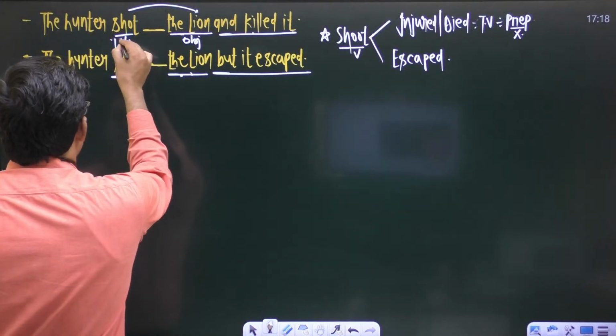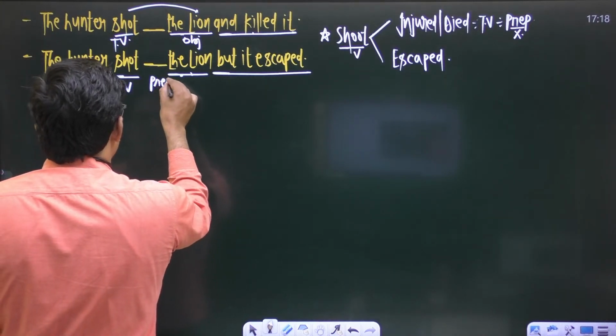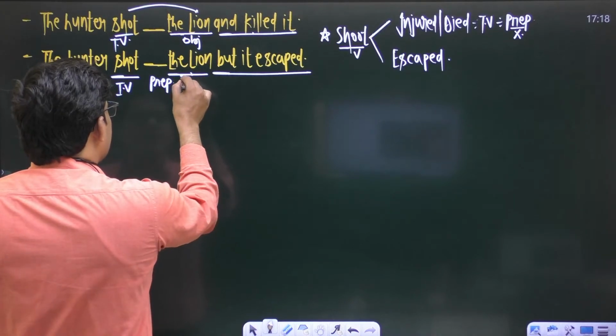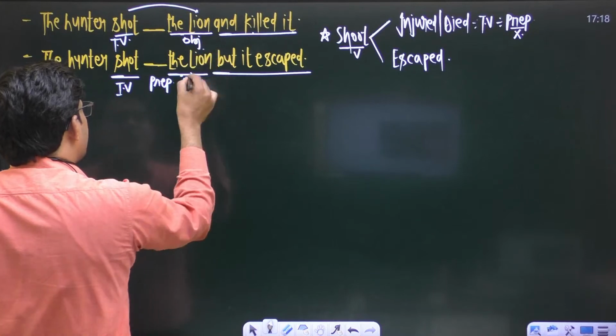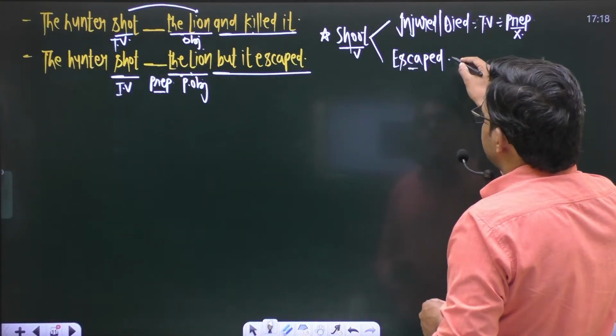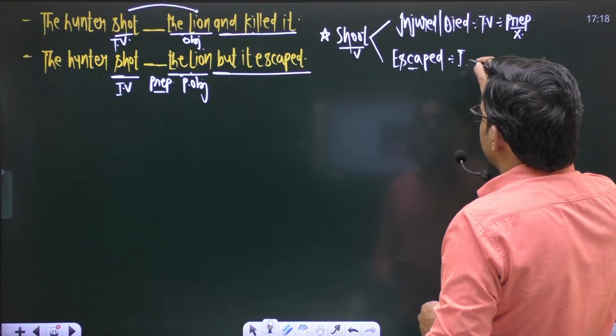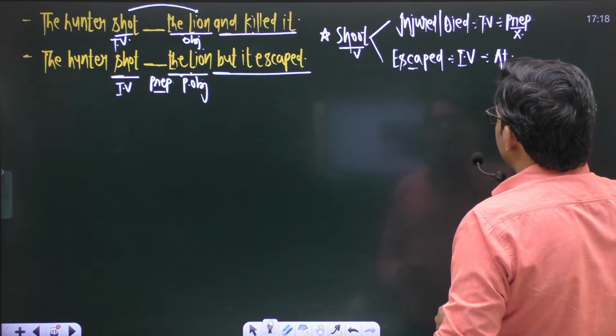Now this verb becomes an intransitive verb, and intransitive verbs are followed by a preposition. If you don't get an object, now this object becomes a prepositional object. So in the situation of escaped, now it becomes an intransitive verb, and now this demands a preposition at.